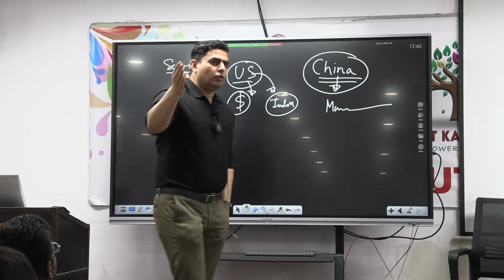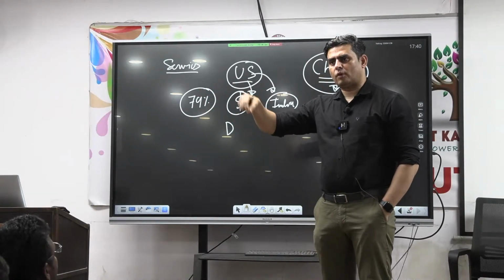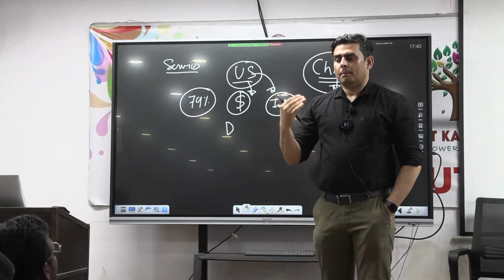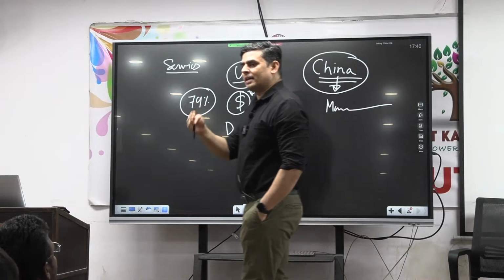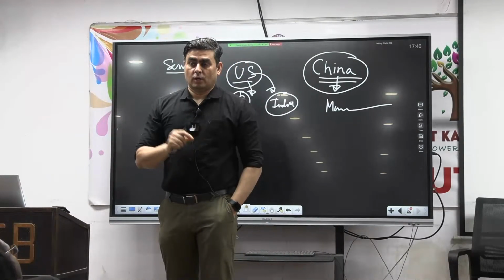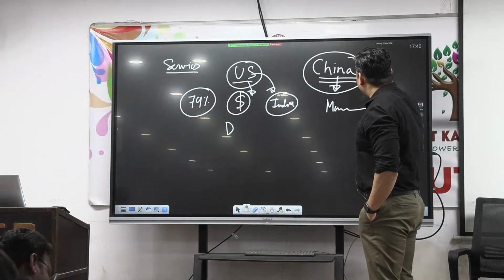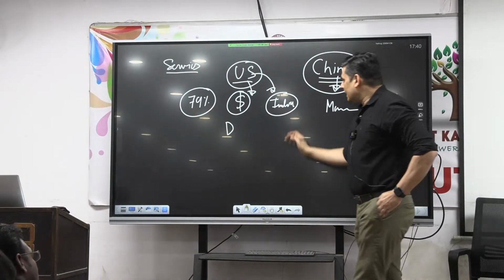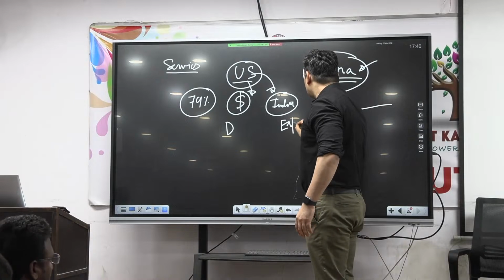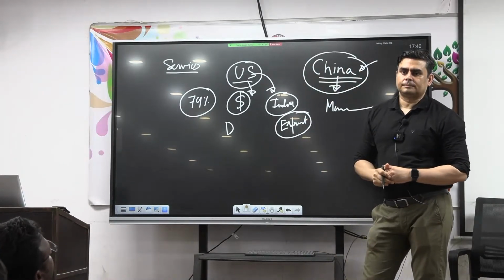So even if you want to export from India to any other country, if there is a supply chain disruption in China, your exports are going to get impacted. So what I mean to say here is, if there is any issue in the Chinese economy, India's export is also going to get impacted.